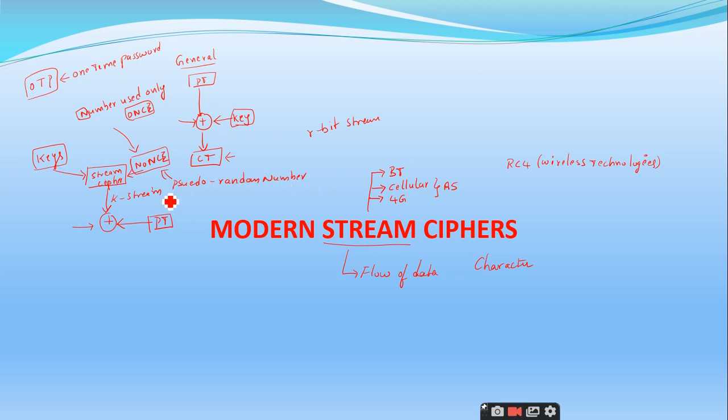Forget about this pseudo, and you can observe here that this is just a random number that is generated from a random generator. Remember that this is unique in nature.